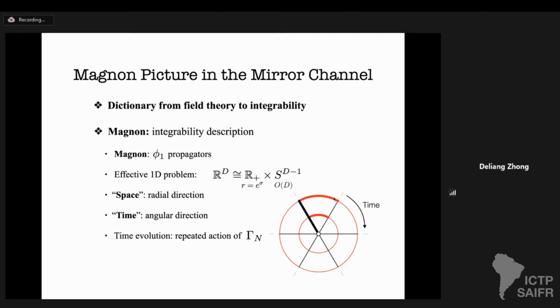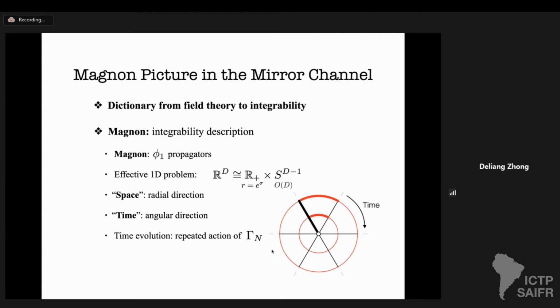Now, since we view those red lines as trajectories, we basically view the radial direction as the space of this magnon, while on the other hand, we view the angular direction as the time direction of this virtual particle, the magnon. Therefore, the time evolution of those virtual particles is generated by the repeated action of this graph building operator.